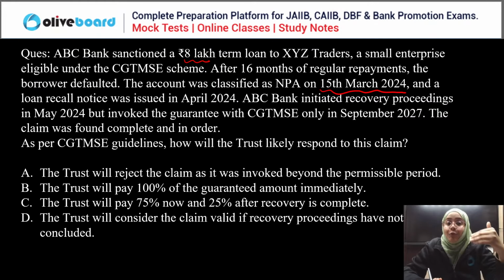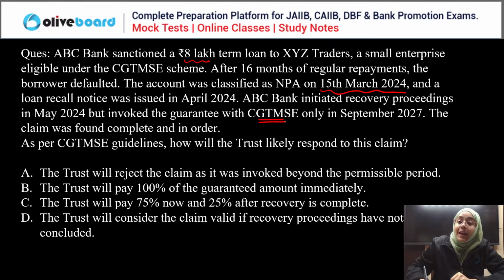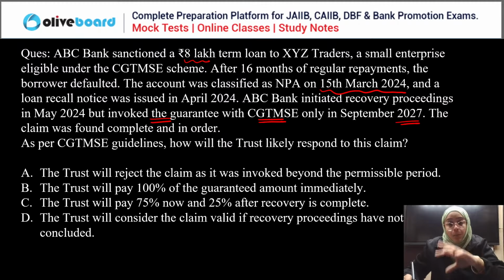We have to invoke the guarantee within 3 years. But here in this case, the guarantee has been invoked in September 2027. Till March 2027 you have to invoke the guarantee, but you are invoking it in September 2027.